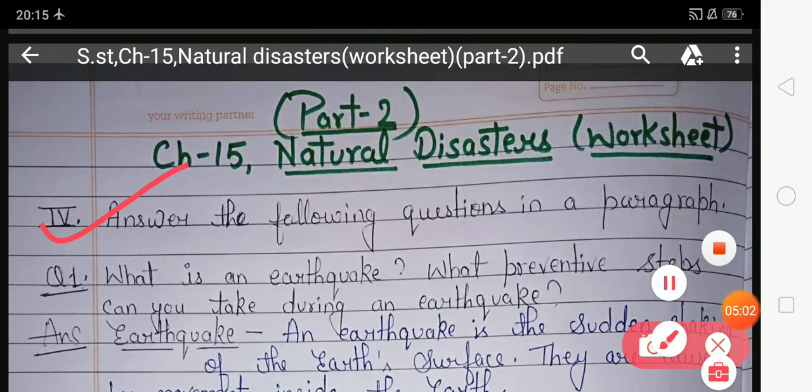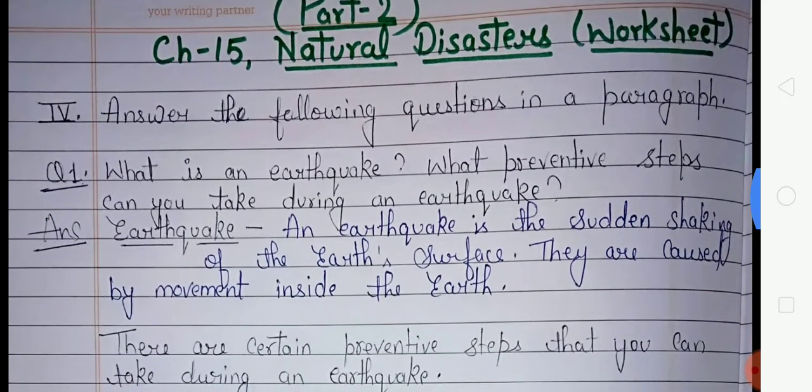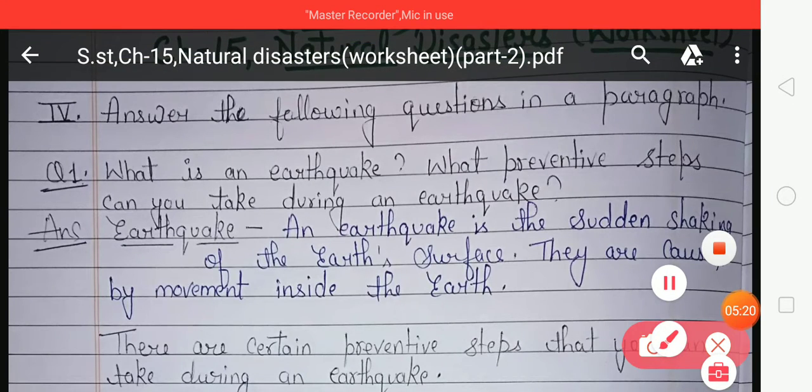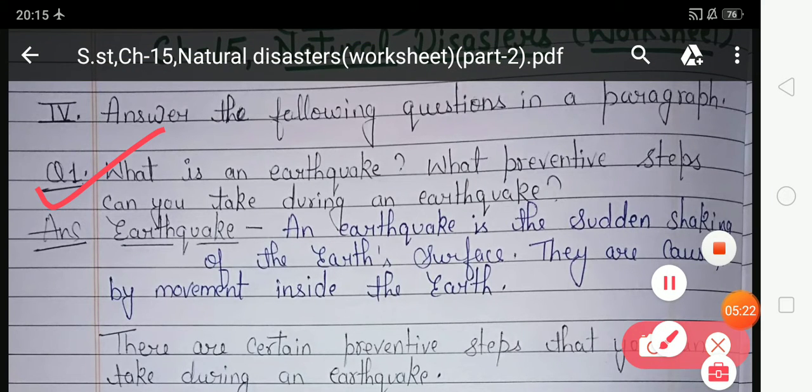That is, answer the following questions in a paragraph. It means in this exercise you have to answer according to the given question, and your answer should be in a paragraph. So now look at question number 1. Question number 1 is, what is an earthquake? What preventive steps can you take during an earthquake? It means in this question you have to write about earthquake and the preventive steps that you can take during an earthquake.